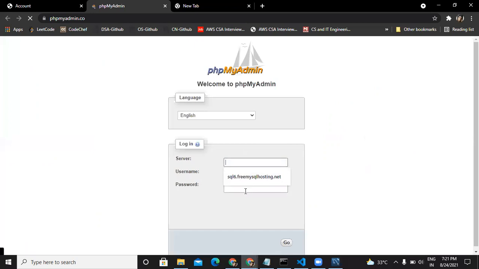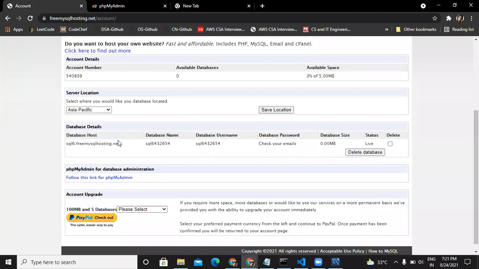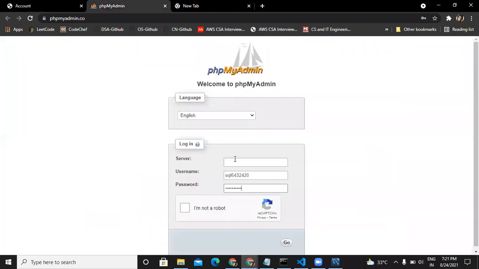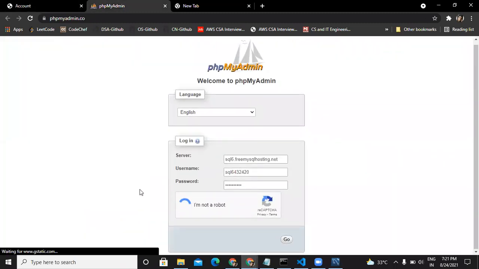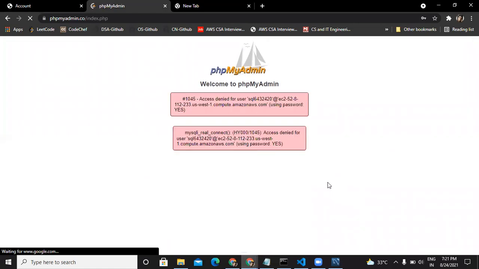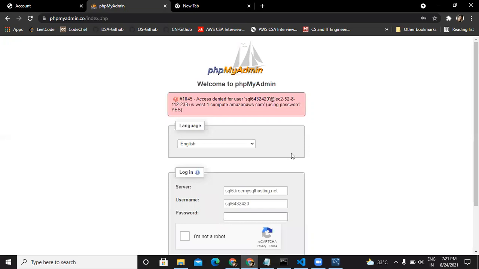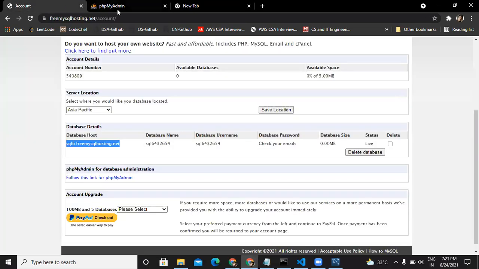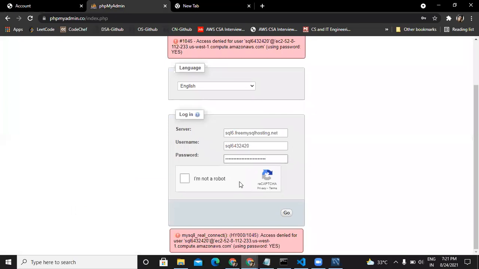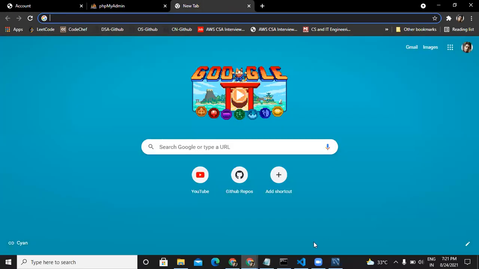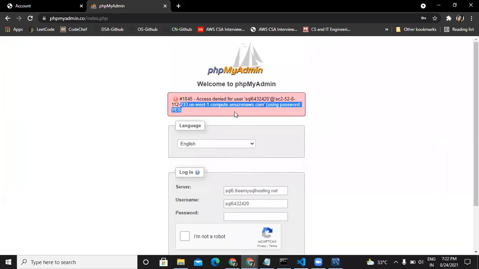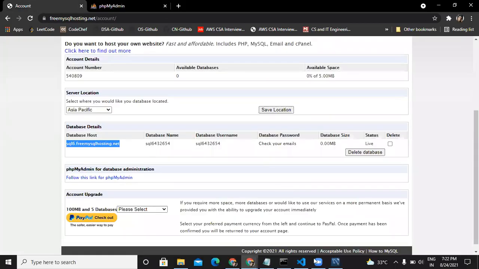Okay. I'll just paste the password here. I'll copy this and go. What happened? Spell the password. Okay. Why is it giving this weird error? Let's run it here only.